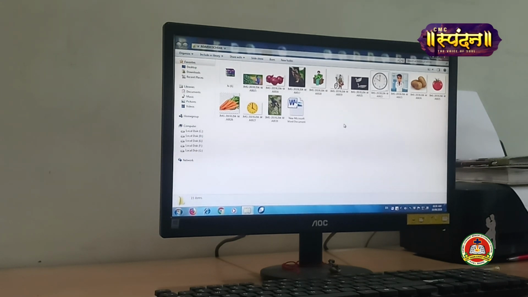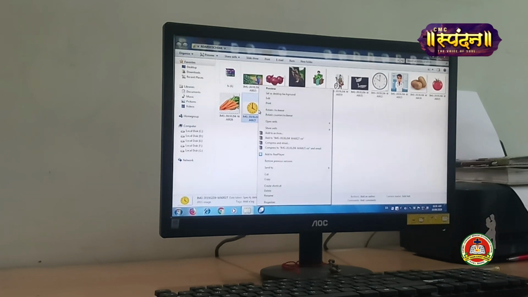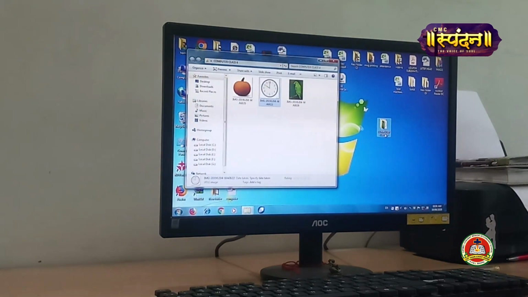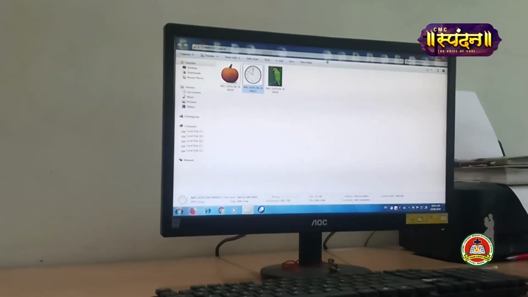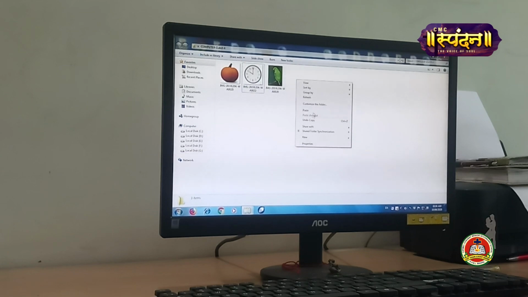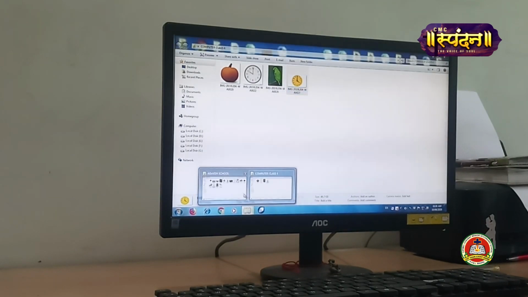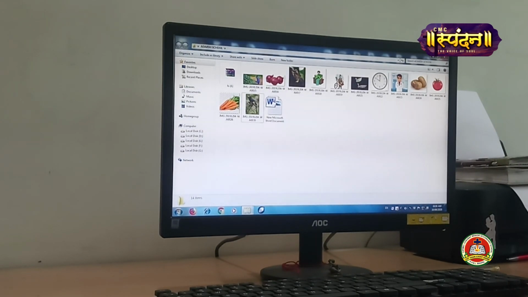If we want to cut anything from one folder and place it in another one, just click on that particular file, right click, cut, and open the folder wherever you want to paste it, again right click and paste it. Okay. Then minimize and check in the previous folder whether that picture is present. No, that picture is not present, we have cut it from here.